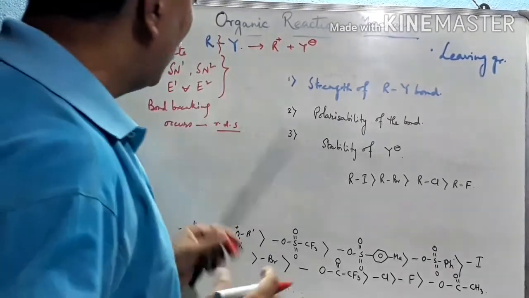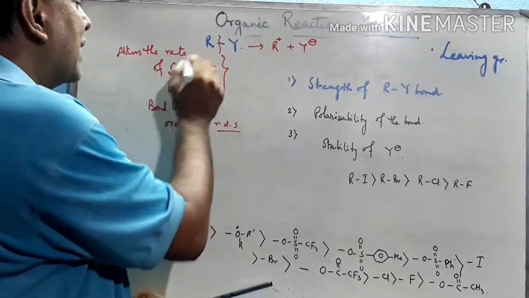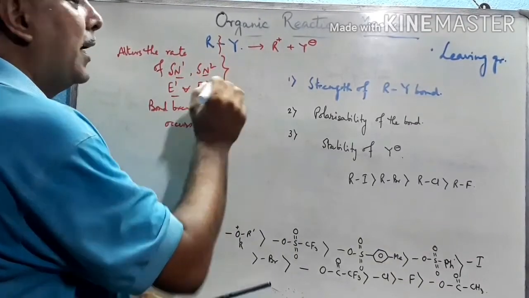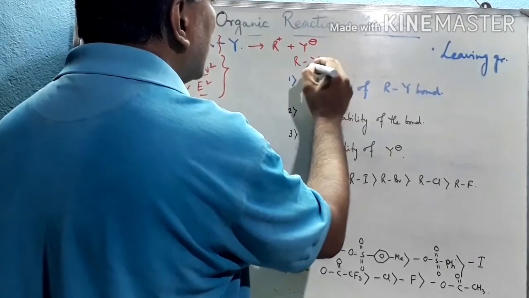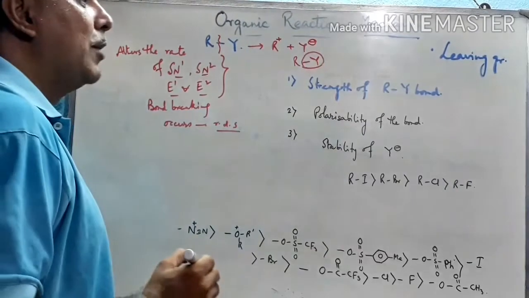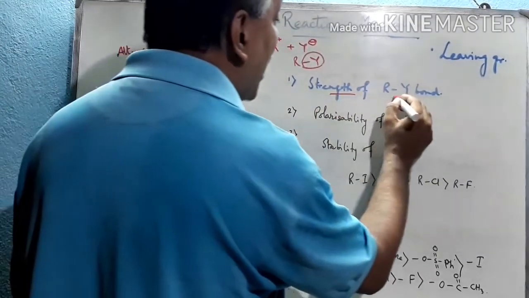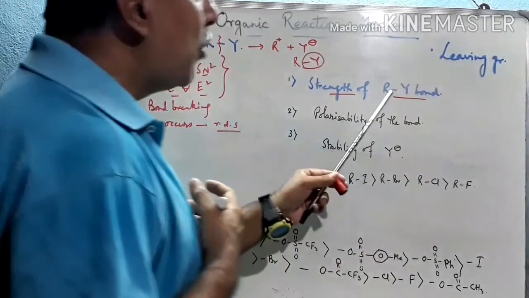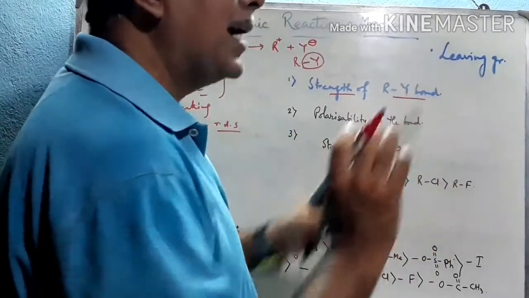So bond breaking occurs at the rate determining step, and that's why it alters the rate of SN1, SN2, E1 and E2. How does it depend? The relative ability of the Y group as a leaving group depends on some factors. Number one is the strength of the R-Y bond. The stronger the bond, the less readily it dissociates and it acts as a bad leaving group.